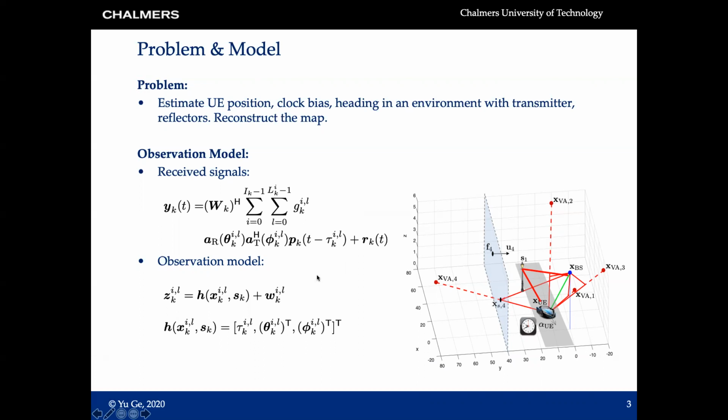At the receiver side, you can have this kind of combiner, which basically makes the receiver listen to a certain direction. Given the observation y_t, and the knowledge about the sent signal and the combiner, the channel estimator can recover the geometric information, like the angles and the delays. Given those angles and delays, we then need to figure out what is the vehicle state and also map the environment.